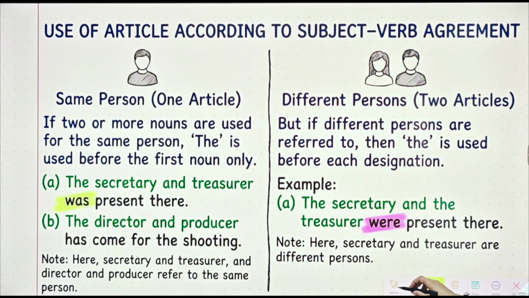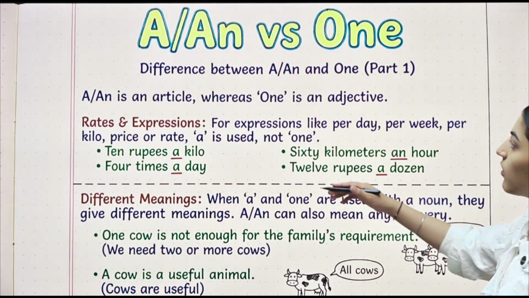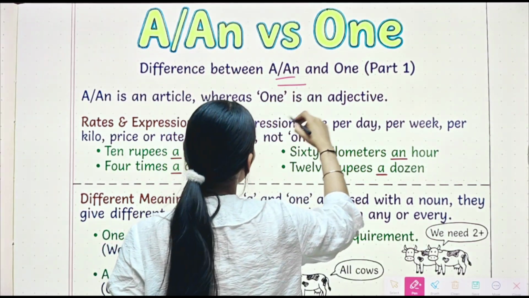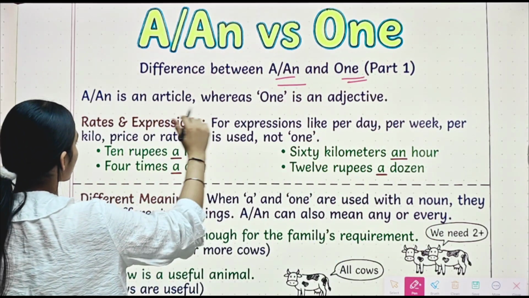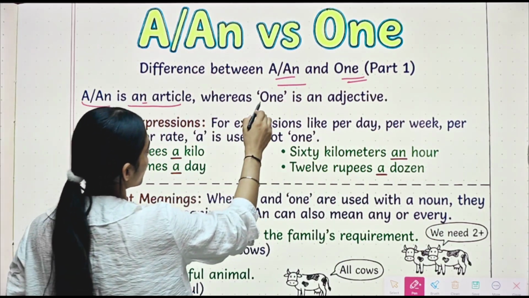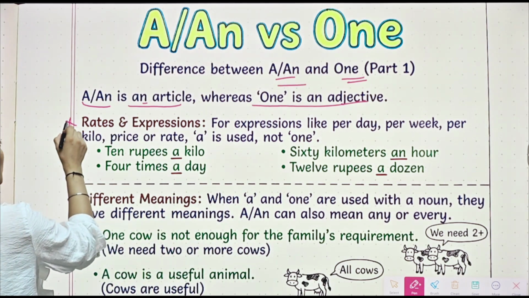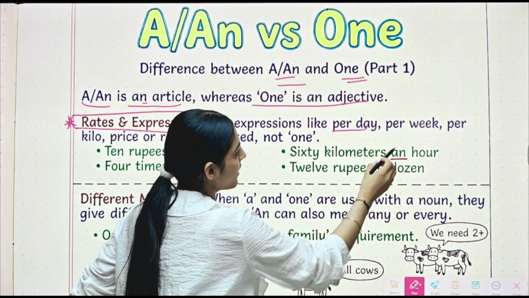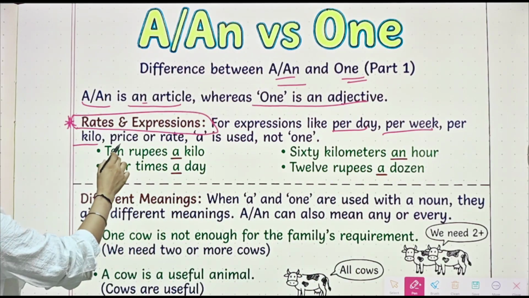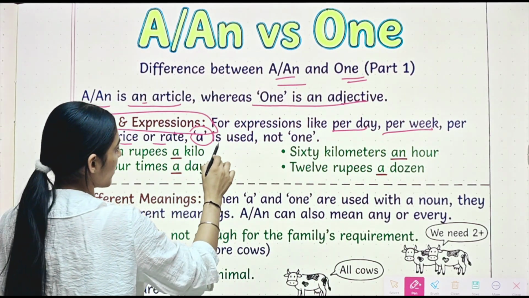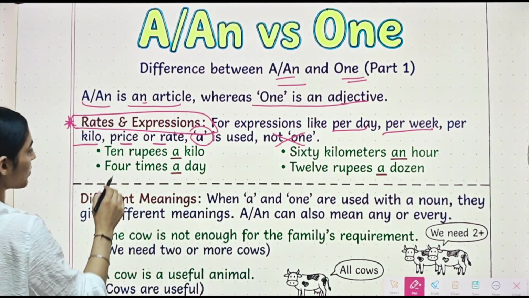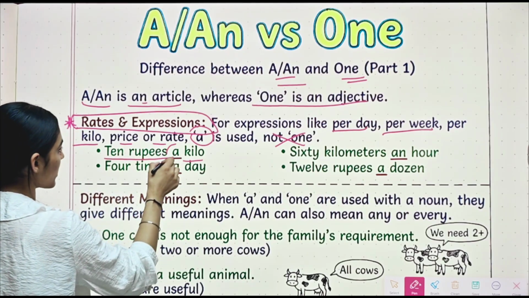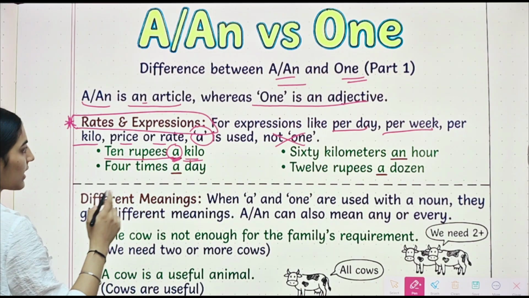Alright, now moving on. Now we will see the difference between article a or an and one. This is very important. A or an is an article whereas one is an adjective. For rates and expressions like per day, per week, per kilo, where a price or rate is there, we will use a. We will not use one. For example, 10 rupees a kilo. So here for per kilo we have used article a.